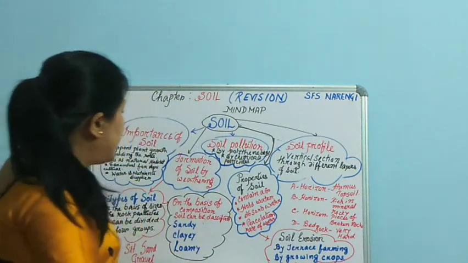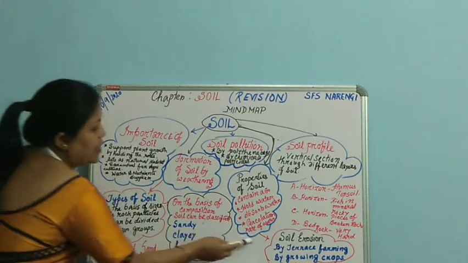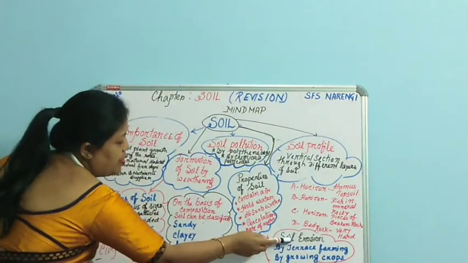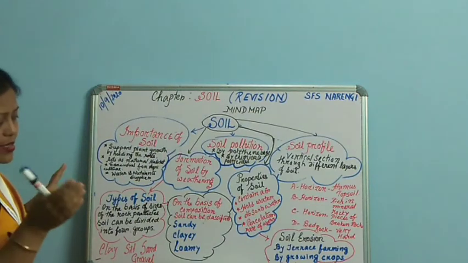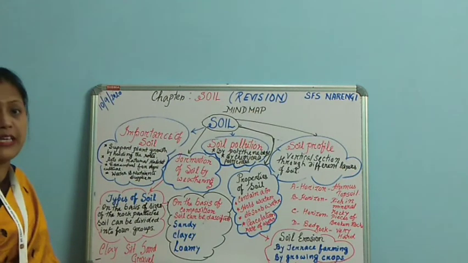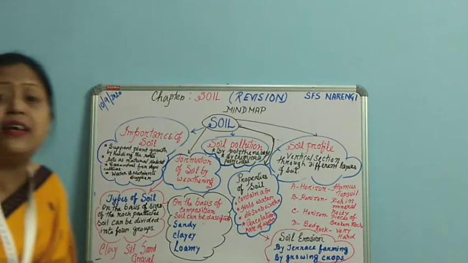Then we discussed soil erosion. Soil erosion is the process in which the top layer, the topsoil, is carried away by air, water and rain.